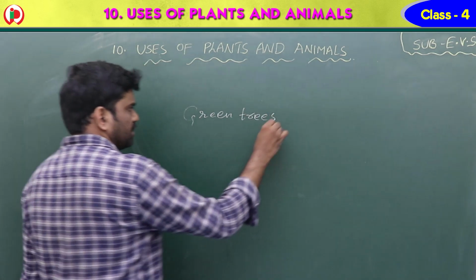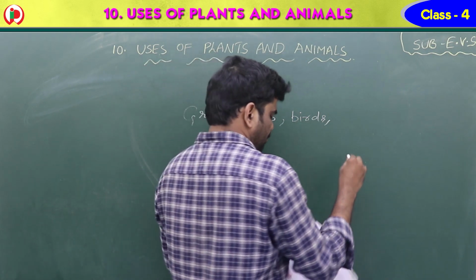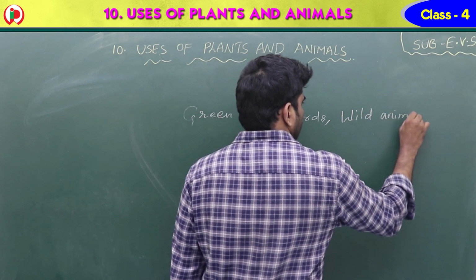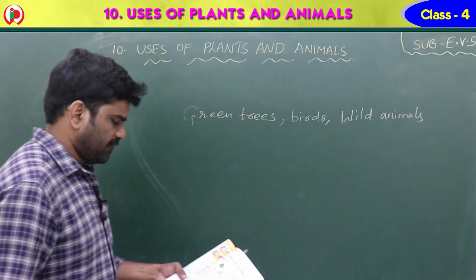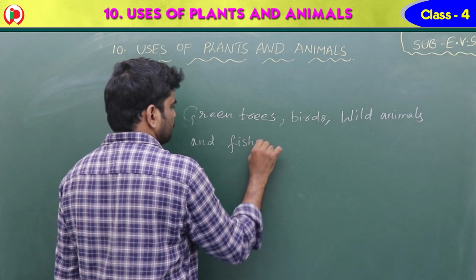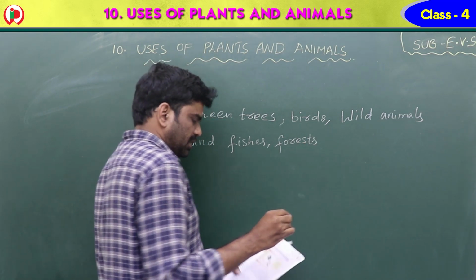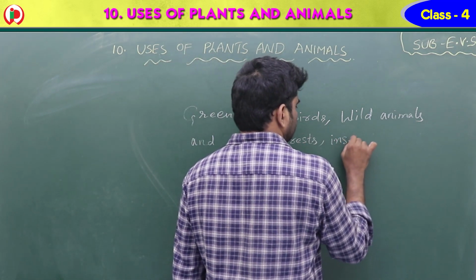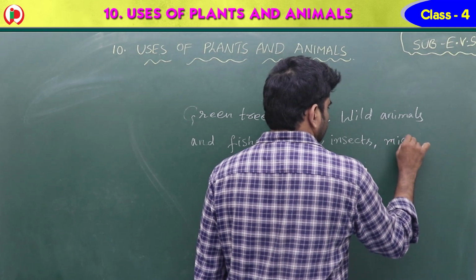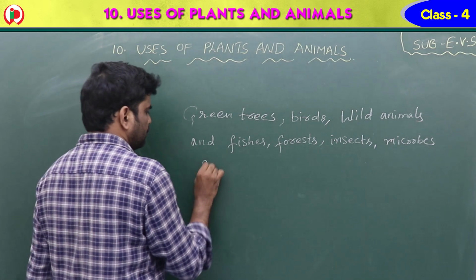Understand? Birds. Green trees, birds. Next one, wild animals. Green trees, birds, wild animals, and fishes. Forests. Insects. Microbes. And others.